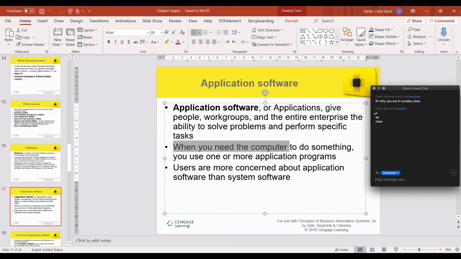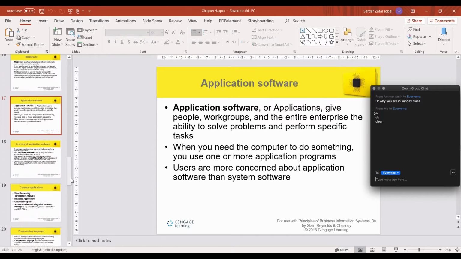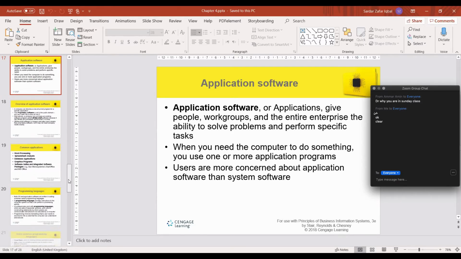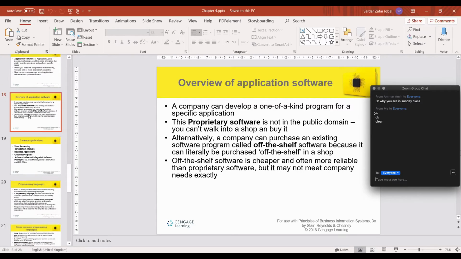When you need the computer to do something, you use one or more applications. Whenever we want the computer to do something, we open an application. An application will perform some specific task and can solve a problem.